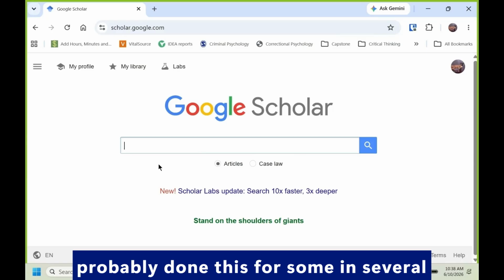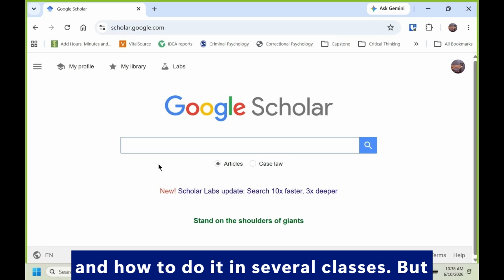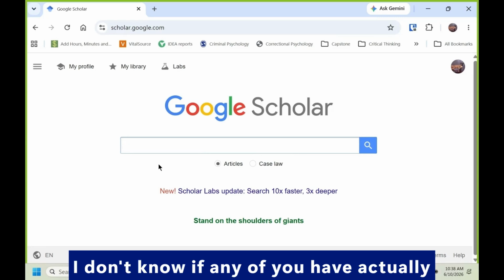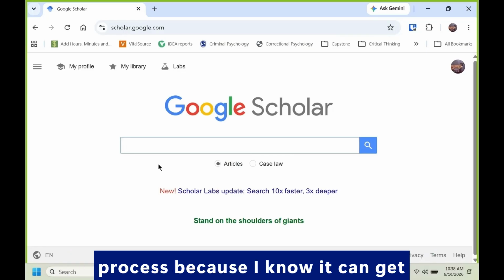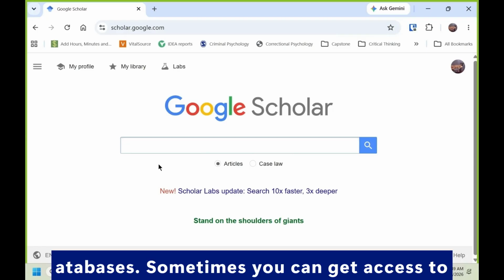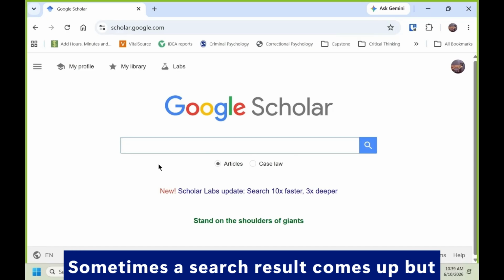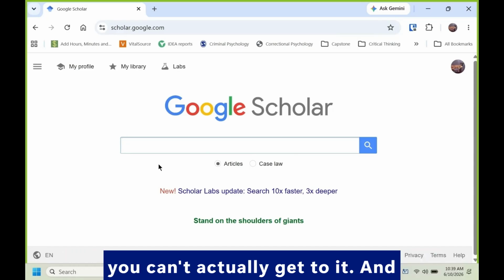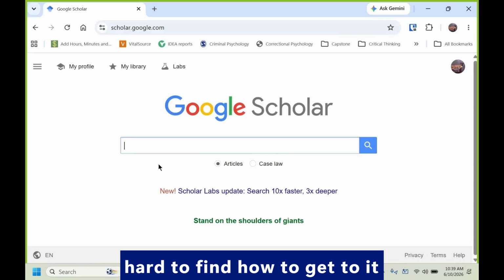I mean, most of you have probably done this in several classes and maybe even learned how to do it in several classes. But I don't know if any of you have actually seen someone do it and go through the process, because I know it can get confusing, especially using the library databases. Sometimes you can get access to the full PDF. Sometimes you can't. Sometimes a search result comes up, but you can't actually get to it. And sometimes you can get to it, but it's hard to find how to get to it.